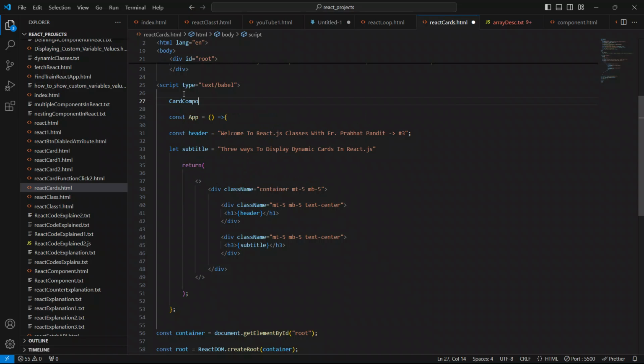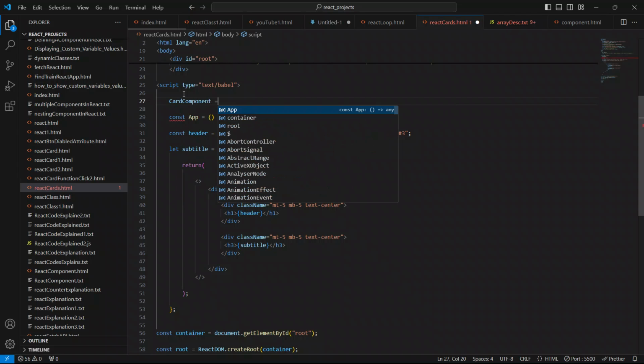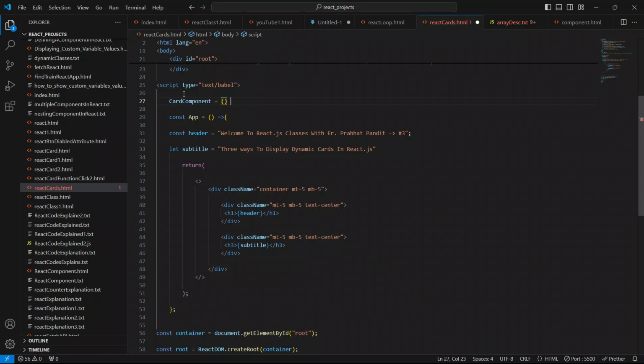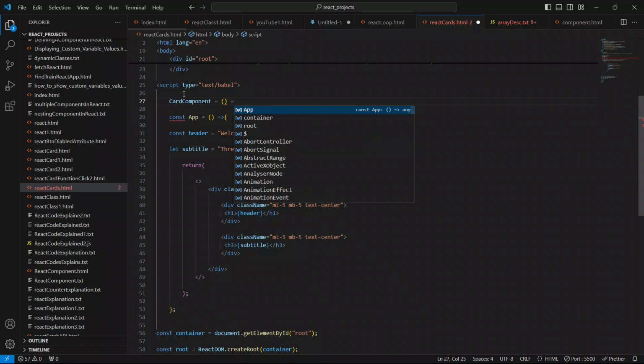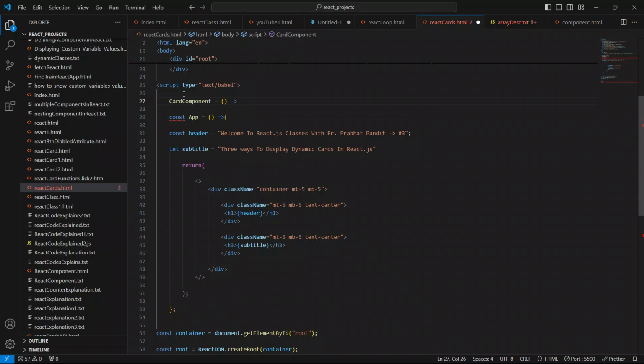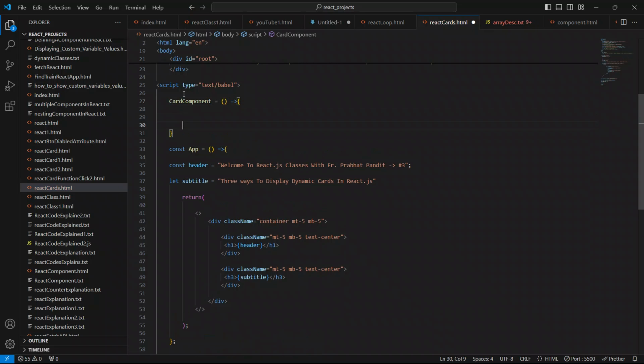We are gonna use a function here, and this is known as the functional component, or function component. There are two types of components in React.js, function components and class components. We will be using the function component to create the components.